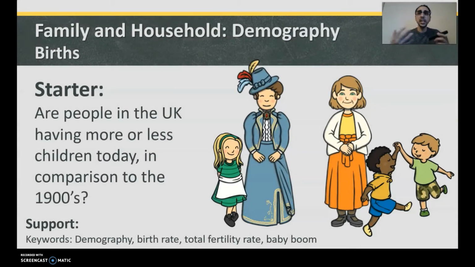Today we are starting a new chapter which is called Demography. This is lesson 1, births. We're going to have a look at births and we're going to discuss what is this demography you speak of throughout the lesson. Here we go.